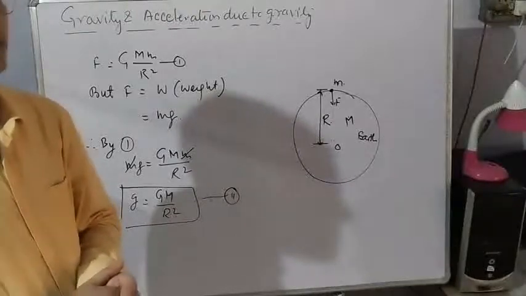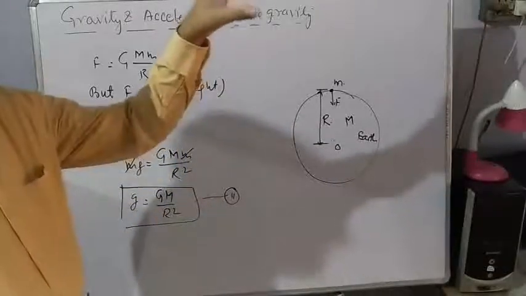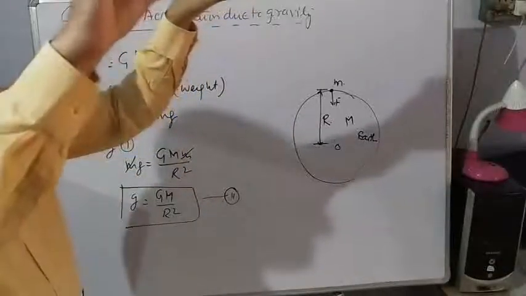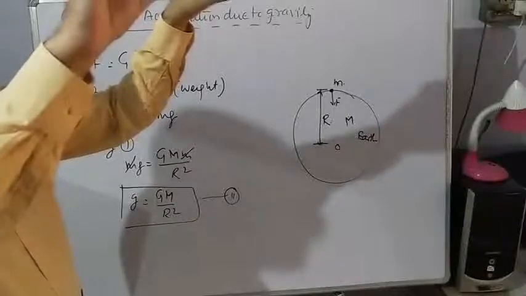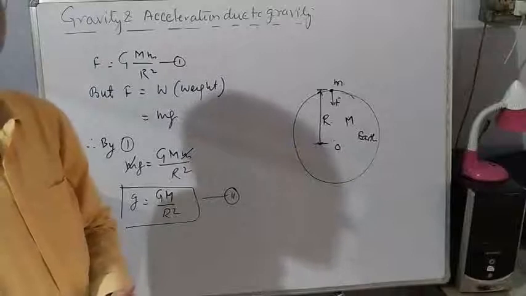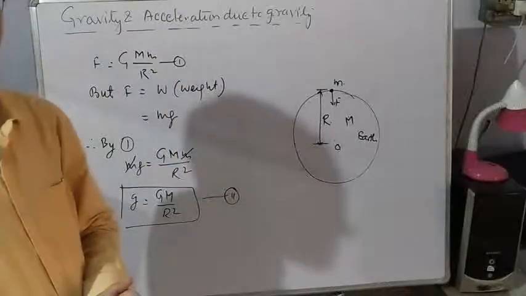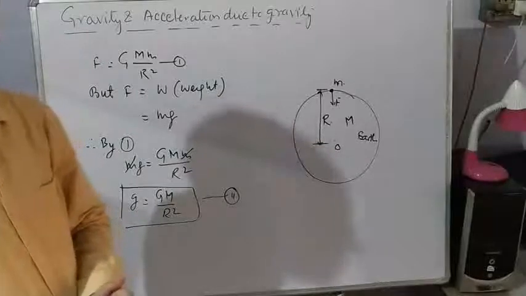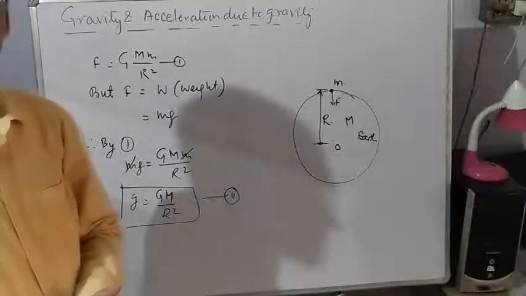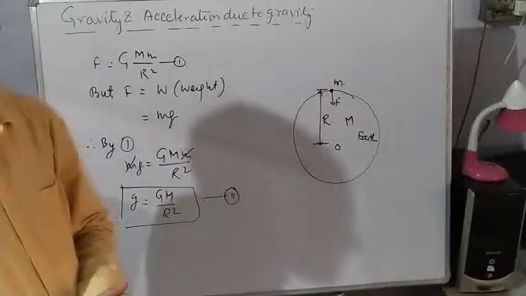You can understand this by doing one experiment. You take two bodies of different masses, keep them at the same height and allow them to fall freely. You will see that the two bodies reach the earth at the same time because the two bodies are experiencing the same acceleration due to gravity. I suppose you are understanding, students.